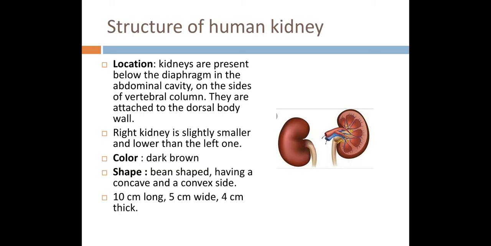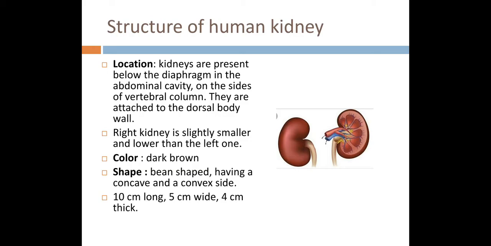The right kidney is slightly smaller and lower than the left one. Our right kidney is slightly smaller and lower than the left one, and this is because of the presence of our liver on the top of the right kidney. You know, the liver is the largest gland, or the largest internal organ. So because of the presence of the liver over here, the right kidney is slightly smaller and lower than the left one. As you can see in the diagram, kidneys are bean-shaped organs and they are dark brown in color.